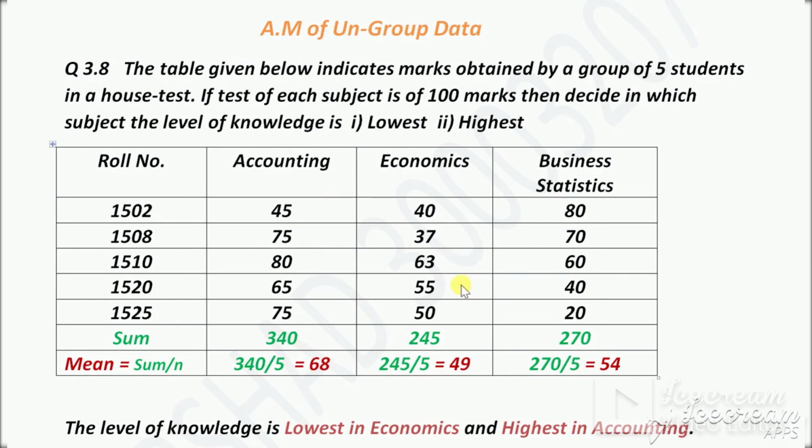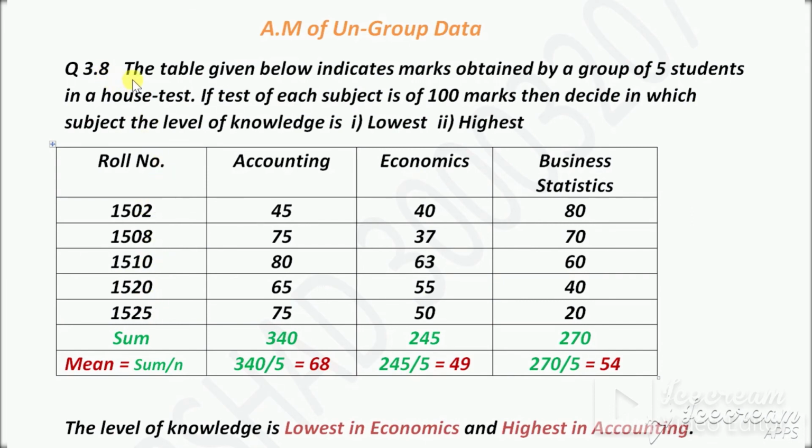Each one is ungrouped. So these are three ungrouped data sets: ungrouped accounting, ungrouped economics, ungrouped business statistics. The roll number is just for you to write the roll number of the student or name of the students.